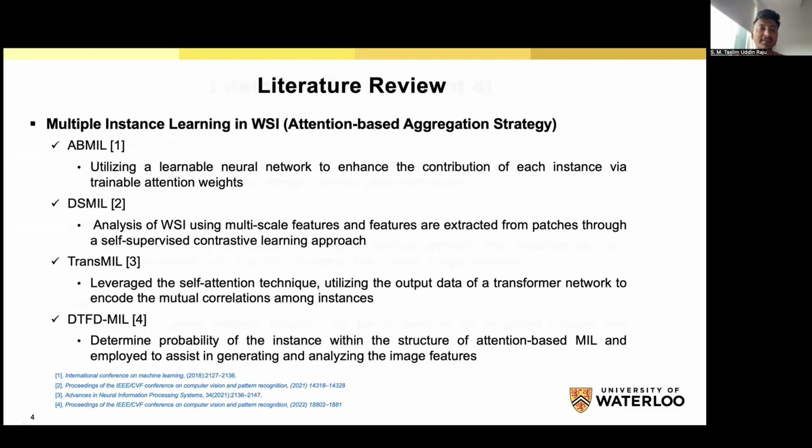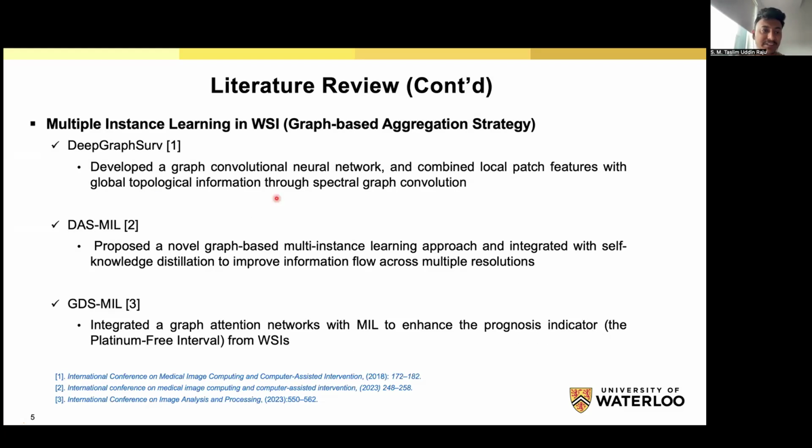On the other hand, graph-based aggregation studies, for example, the first one, Deep Graph Survival, developed a graph convolutional neural network and combined local features with global topological information, and they try to solve the problem of spatial relations. Other methods like DSML and GDMLs also use graph neural networks.